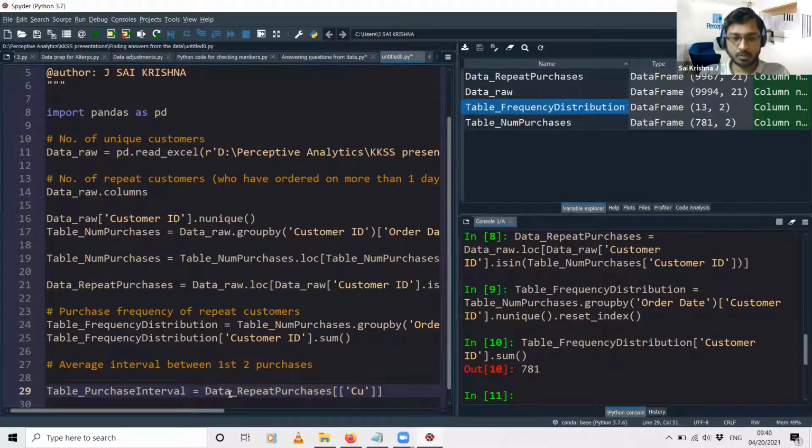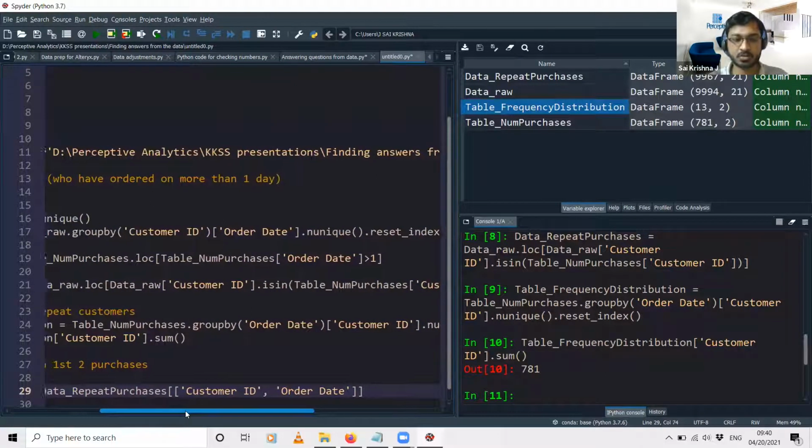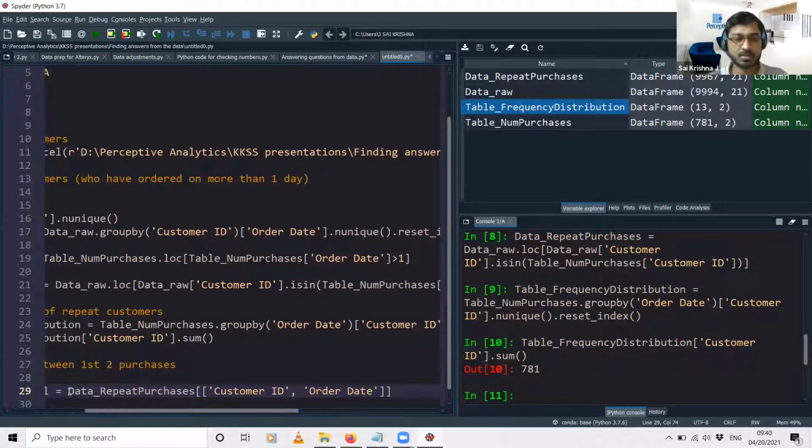From this data set, that is the repeat purchases data, I will just take the customer ID column and the order date column. The way to subset a specific collection of columns from the data is to use this syntax: data set name, double square brackets, and within the double square brackets, we specify the list of columns that we need. Right now we need just the customer ID column and the order date column, only these two columns.